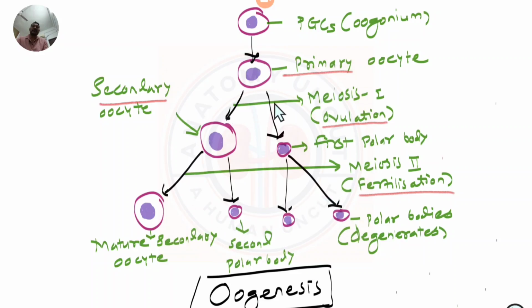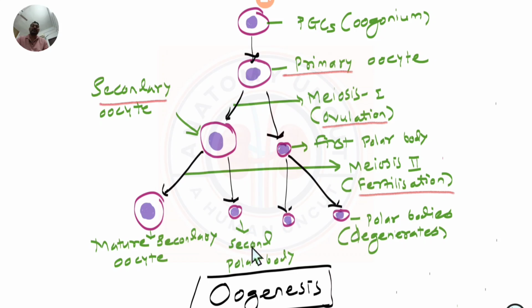So if the conditions are met, ovulation and the right amount of hormones, then only the oocyte will complete its journey from primary to secondary. If there is ovulation, yes, it will complete, and a majority of the oocytes will not undergo this journey from primary to secondary. Only in the life of a female, one or two will go through this journey where fertilization is going to happen.